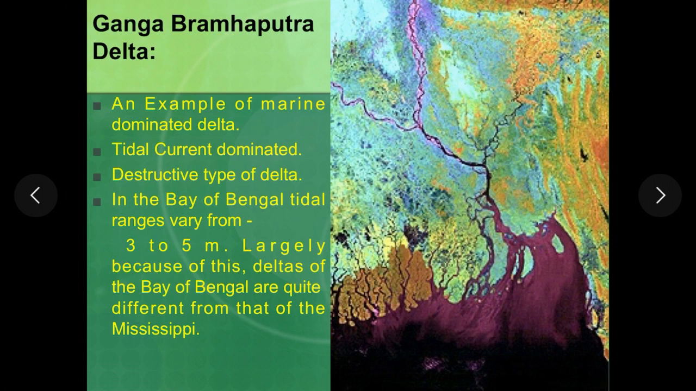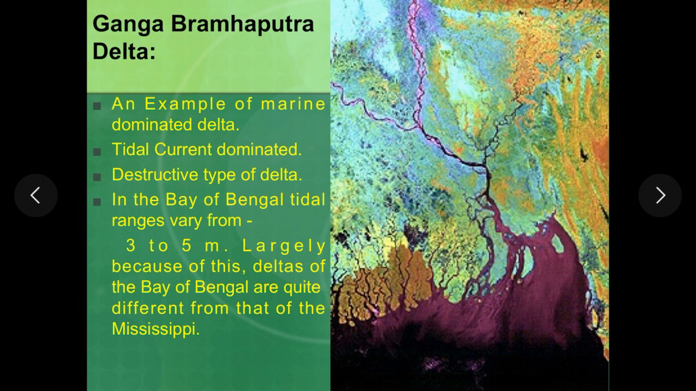So we have seen Mississippi Delta previously, which is an example of river dominated delta or constructive delta. As against that, Ganga Brahmaputra Delta is marine dominated delta, and to be specific it is a tide dominated delta. So if you remember, we have seen the three important processes which decide the type of delta or morphology of delta or shape of delta, and these three processes are action of river, action of tides or action of waves.